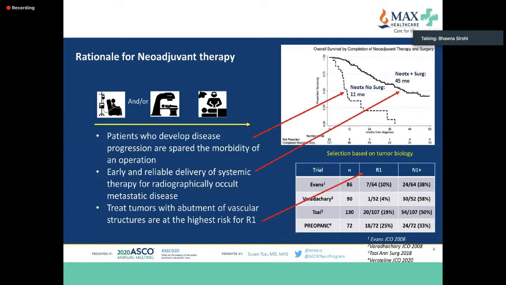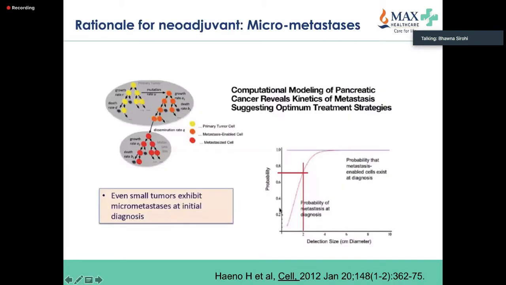I've debated quite a few of my colleagues about giving neoadjuvant therapy in resectable pancreatic cancer, but also for borderline pancreatic cancer, because every surgeon feels differently. And the standard of care as per the guidelines has been upfront surgery for borderline pancreatic cancer as well. But as you can see, the R1 resection rates are very high if the patients do undergo surgery.